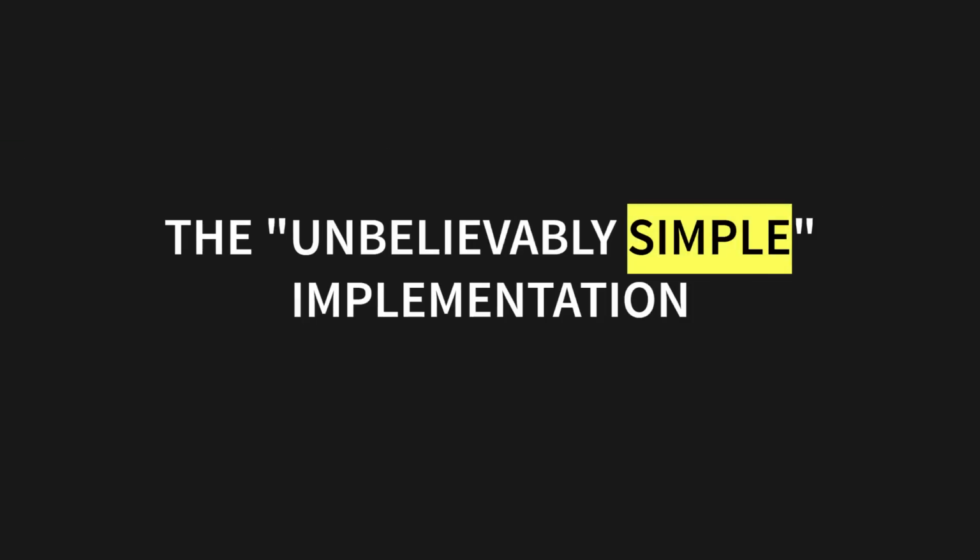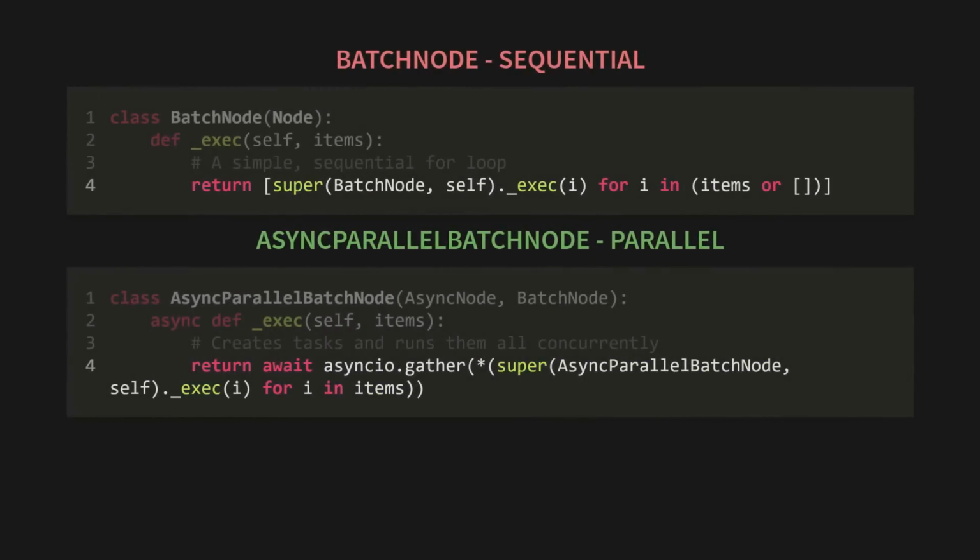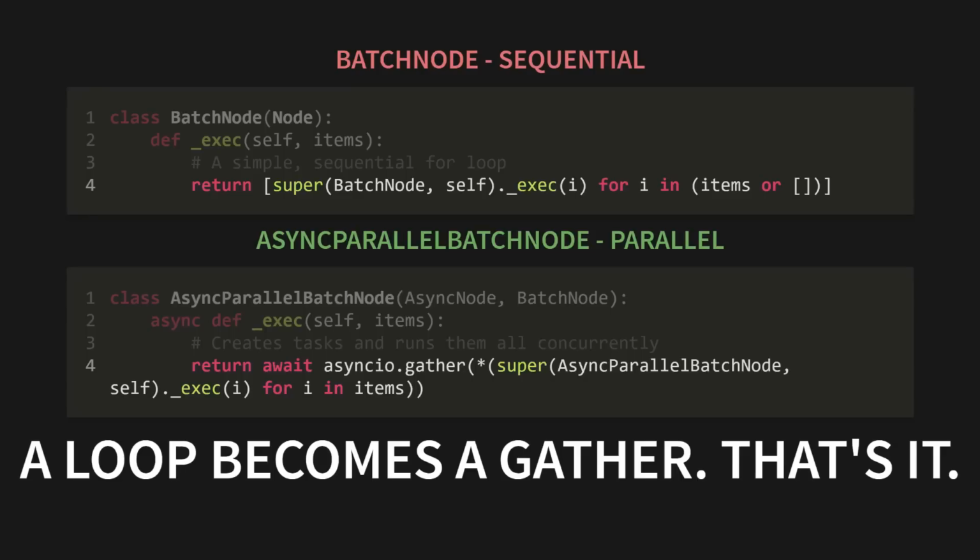Want to know how the framework does this? It's almost unbelievable. Let's look at the source code. This was the _exec method for our old batch node. As we saw, it's just a simple sequential for loop. Now, here is the _exec method for our new async parallel batch node. It looks almost the same, but instead of a for loop, it wraps all the tasks in a list and passes them to asyncio.gather. It's a direct swap. A simple loop becomes a concurrent gather. That's the entire implementation. One line of code is the difference between a slow sequential process and a massively parallel one. It's not hidden behind layers of abstraction. It's right there, and it's stupidly simple.